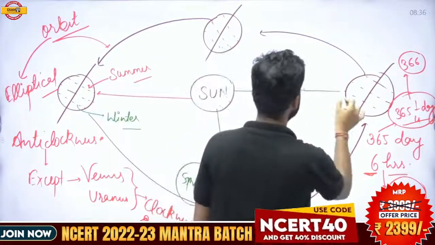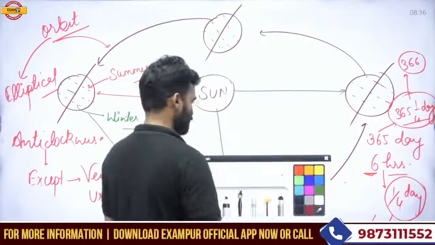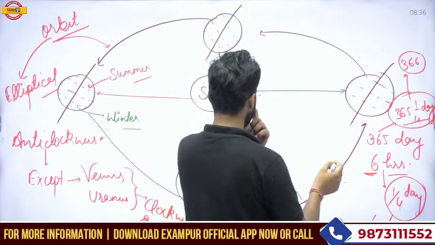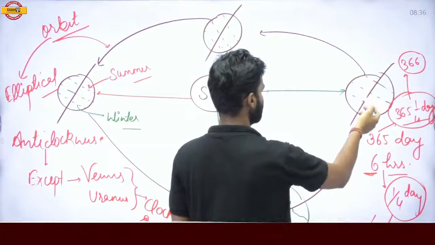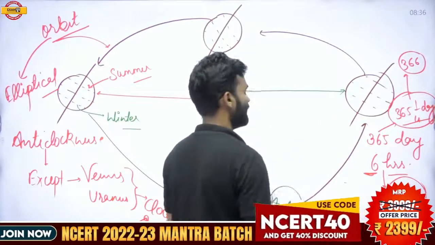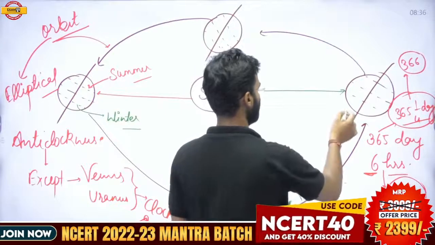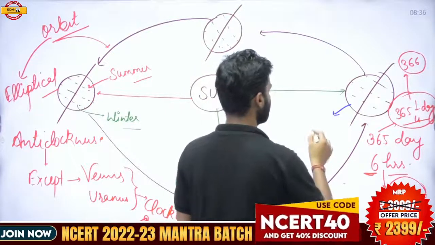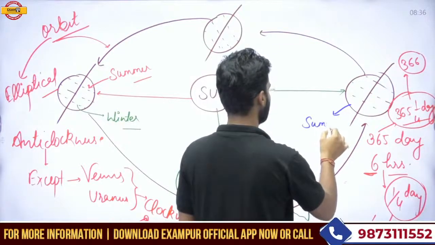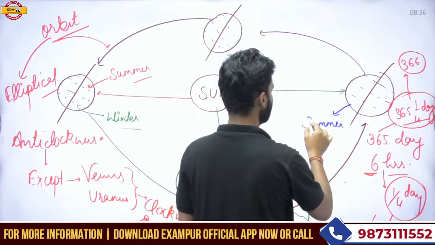When the Earth reaches this position, the sun rays fall perpendicularly on the southern hemisphere, which is relatively near and in front of the sun, so it experiences more solar energy and the summer season.